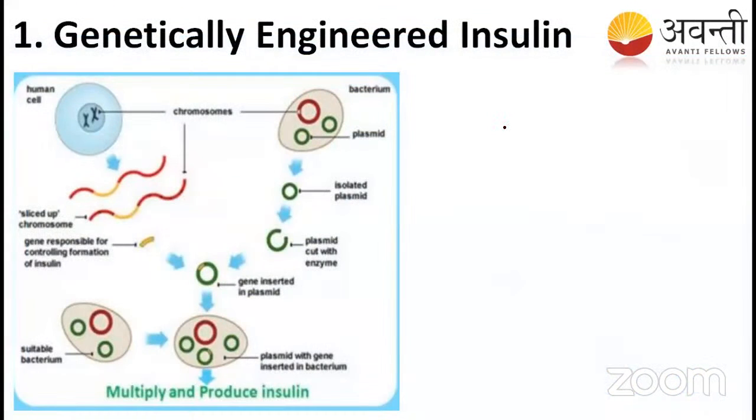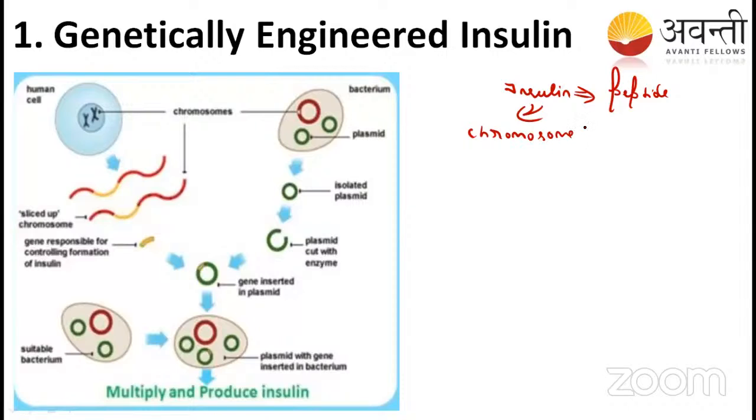See here, genetically modified insulin. First thing, students, you have to remember: what is this insulin? We know that insulin is a protein, or we can call it a peptide. We have 46 chromosomes, right? The insulin gene is present on chromosome number 11.